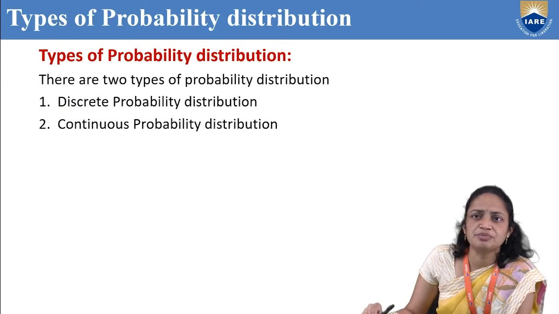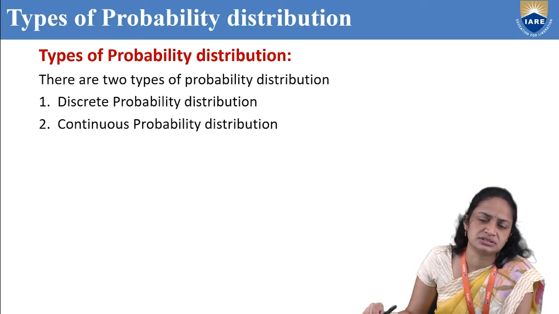Next, types of probability distribution. There are 2 types of probability distribution. First one, discrete probability distribution. Second one, continuous probability distribution. So what is discrete probability distribution?